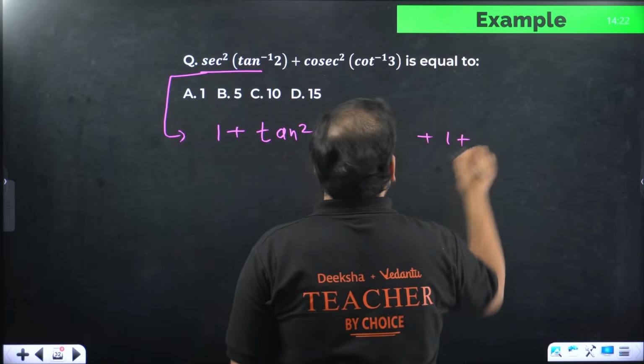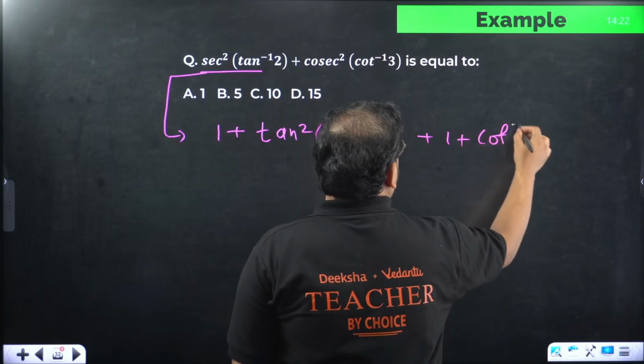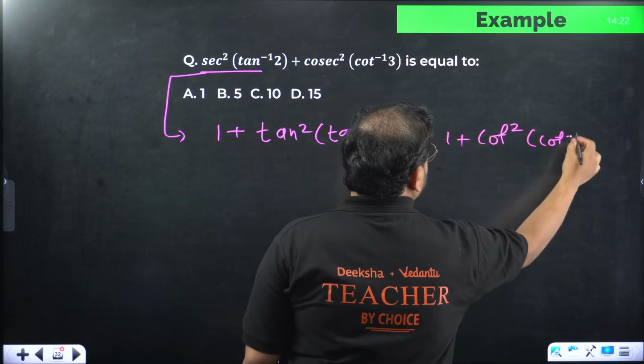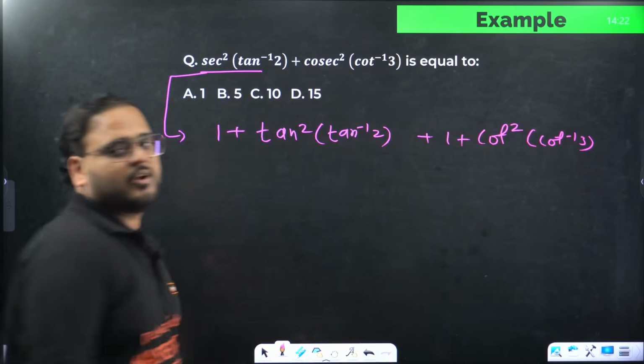1 plus cot square of cot inverse of 3. Okay. Cot square of cot inverse of 3.